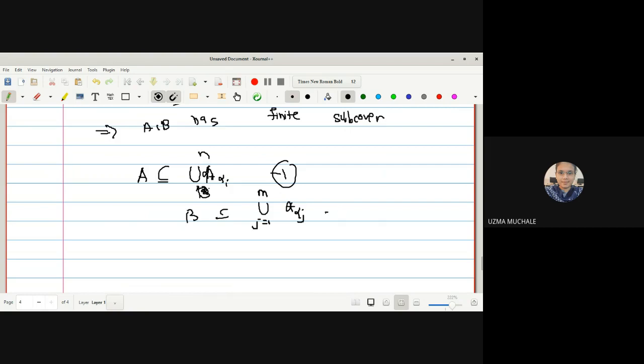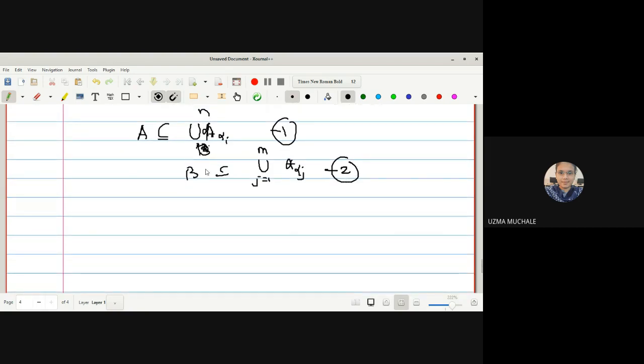Now, these are the two equations I have written. A is covered by some finite number of A alpha i's and B is covered by some A alpha j's. Now, combining these two equations, taking union on both sides, A union B is a subset of the union of all A alpha i, i from 1 to n, and the union of all A alpha j, j from 1 to m.